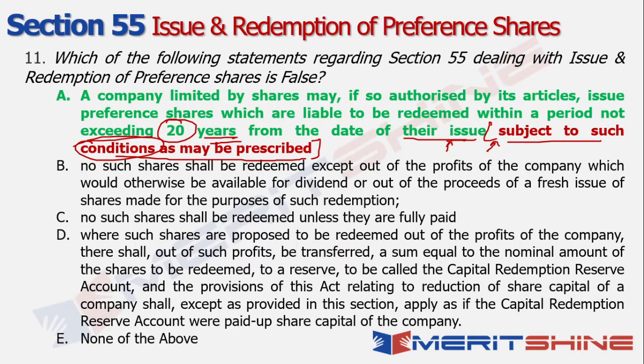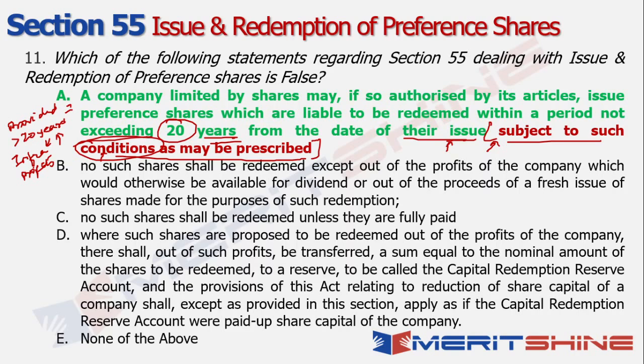Now, if I want to understand what exactly is the condition in this case, the condition is provided that a company may issue preference shares for a period exceeding 20 years, right? And this is specifically meant for infrastructure projects. So if you are issuing preference shares for infrastructure projects, subject to the redemption of such percentage of shares as may be prescribed on an annual basis at the option of such preference shareholders, then for such infrastructure projects, greater than 20 years is definitely possible, right? So that is where option A went wrong.